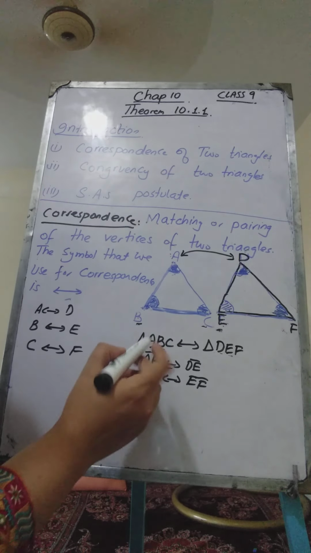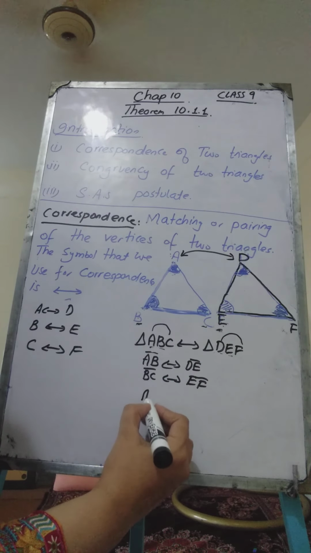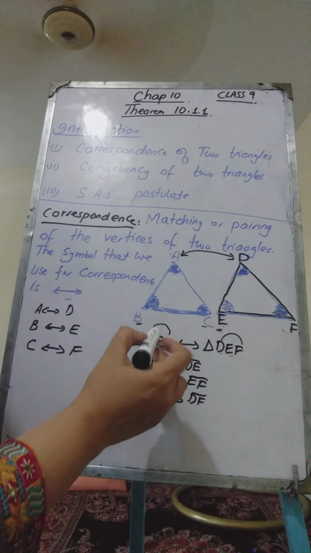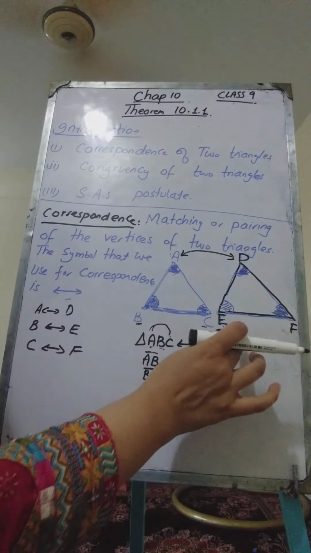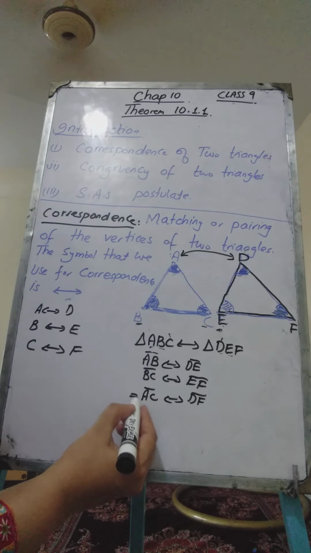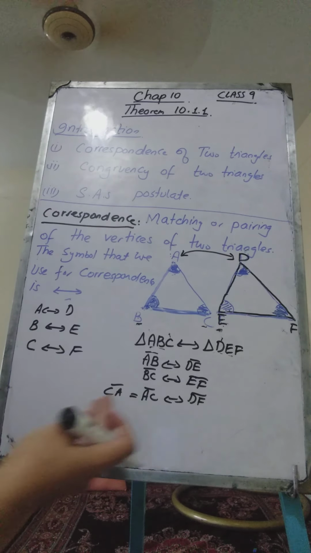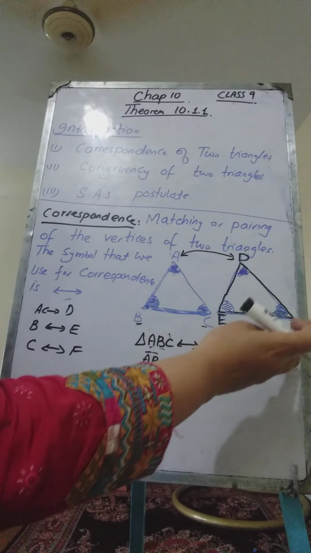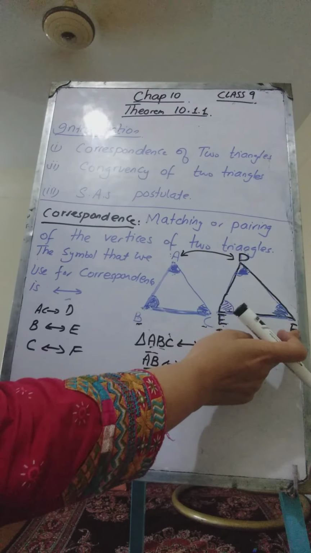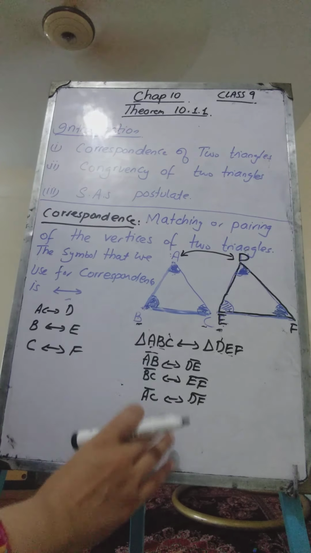Similarly, side AC, this is side AC and this is D and F. Side AC will correspond to side DF because AC and DF are occupying the same position. Although AC can also be written as CA, it does not make any difference. DF can be written as FD because DF is the same side as FD. They represent the same line segment. Whether you go from D to F or from F to D, they will mean the same thing. These are the corresponding sides.